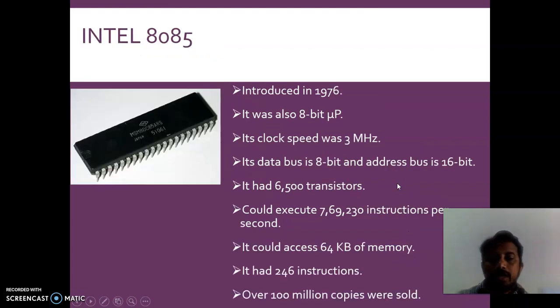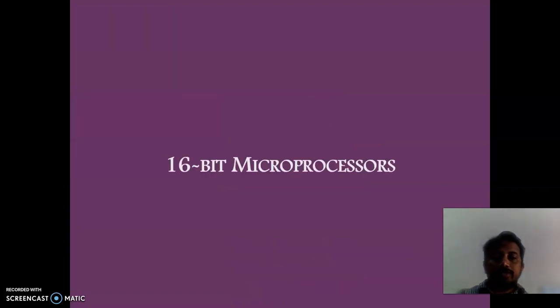Next we came with the 8085, which is the subject of interest in our syllabus. We will be having 2 units on the 8085 microprocessor. It is an 8-bit microprocessor. Its clock speed was 3 megahertz, its data bus is 8-bit, its address bus is 16-bit, and it could access 64 kilobytes of memory. It has 246 instructions. This was the 8085.